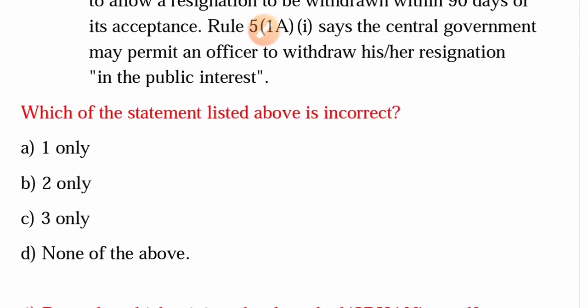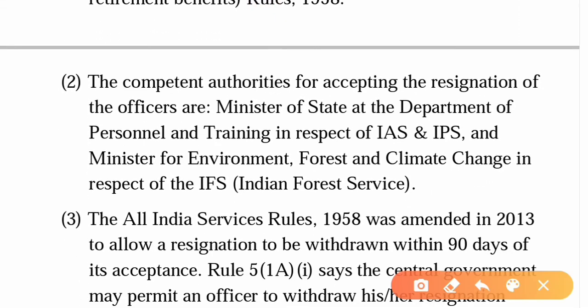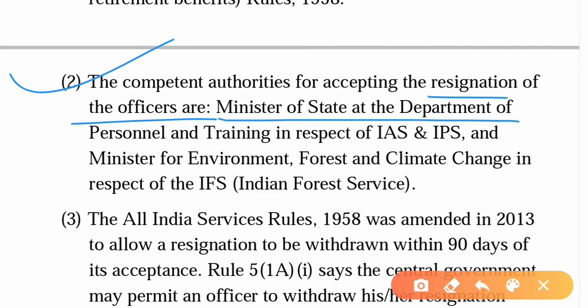Alright, so the correct answer for this question is option B, 2 only. The second statement is false, the rest are all true. The competent authority for accepting the resignation of the officers is the Minister of State at the Department of Personnel and Training in respect of only IAS, and for IPS it is the Minister of Home Affairs.